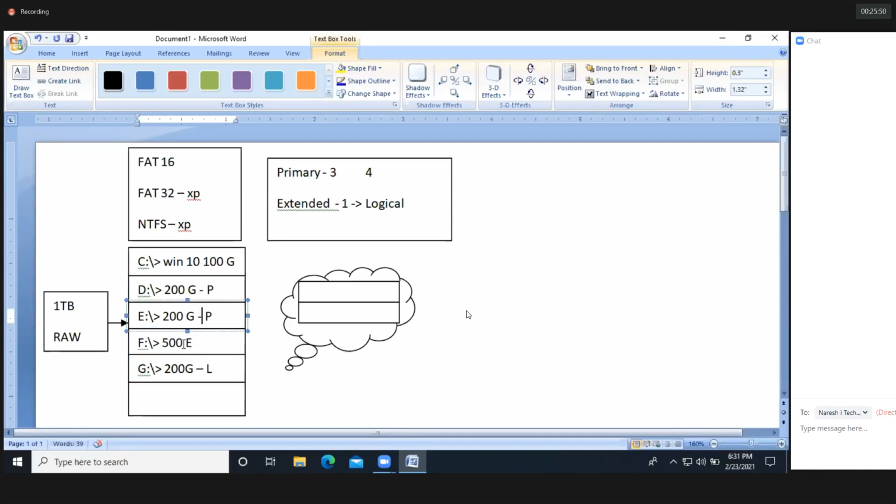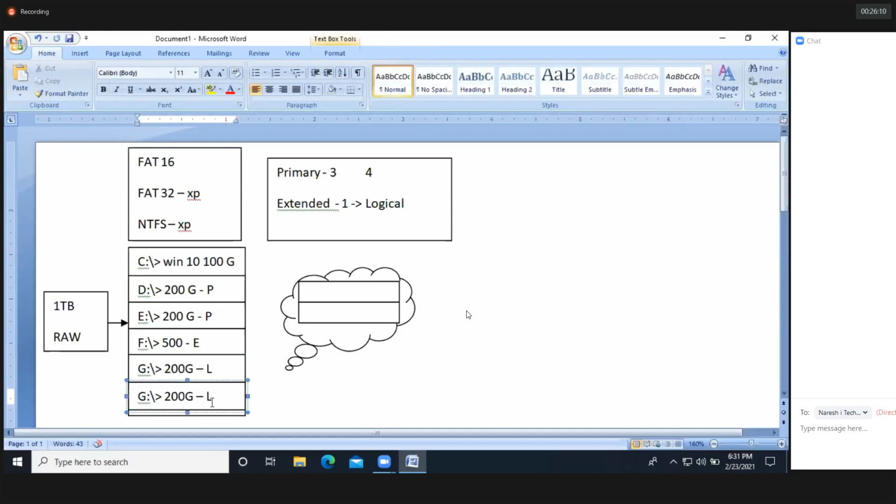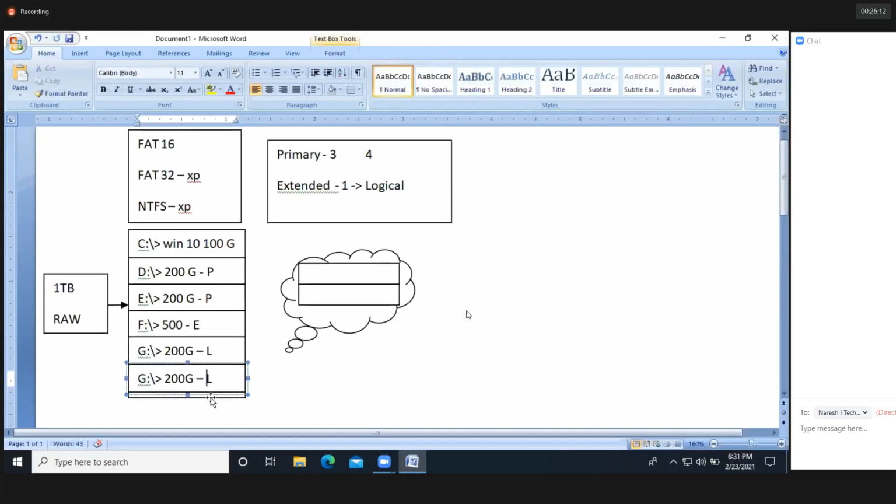So it's an extended partition, and with the help of this extended partition, you can create the logical drives. From here to here, it's extended. Using this extended partition, I'm creating multiple logical drives. According to your requirement, you can create logical drives. In Linux, with the help of the fdisk command, you can create 15 logical drives. I hope you got it, guys.